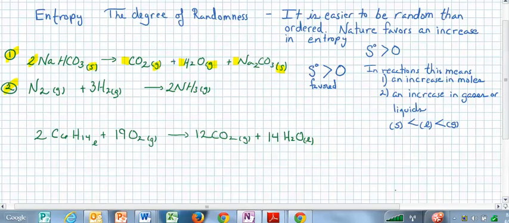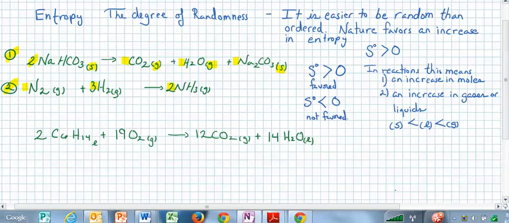I'll take a look at the second one just by eyeballing it. We go from 1 mole to 3 moles, that's 4 moles, to 2 moles. So we're decreasing the number of moles, decreasing the amount of stuff, and therefore by nature that's more ordered, and therefore we'll have to say that entropy is decreasing, and that's not favored by nature.